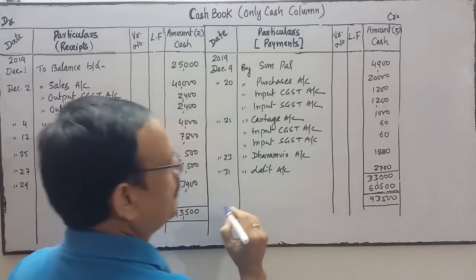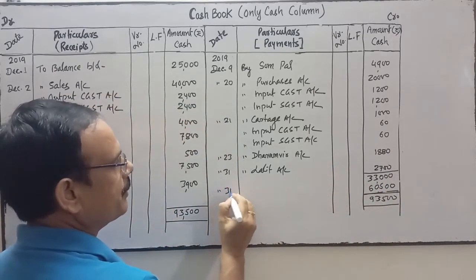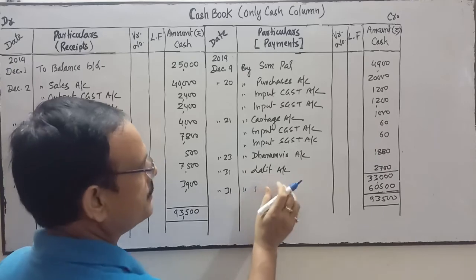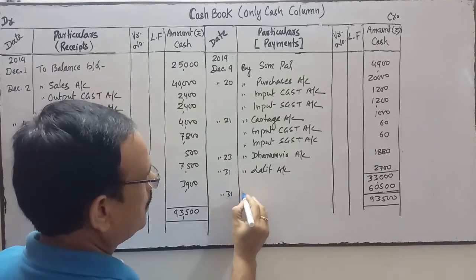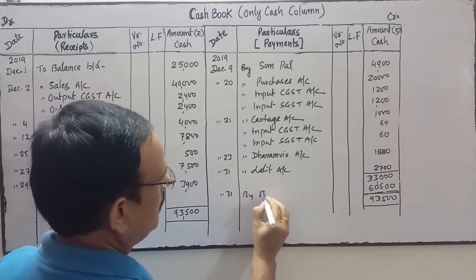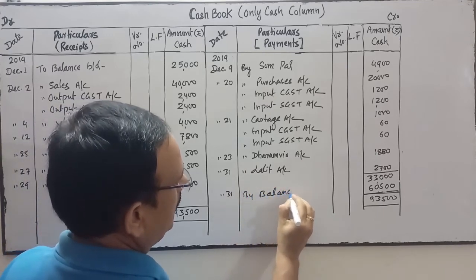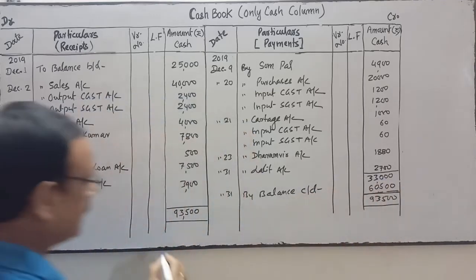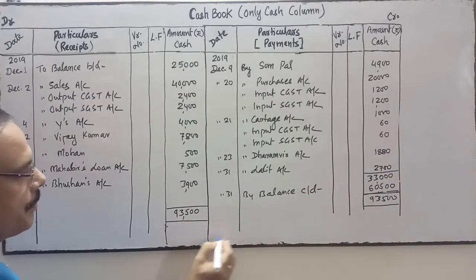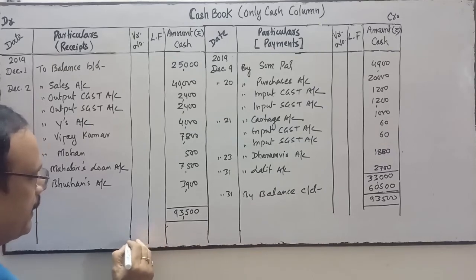This is the difference amount. So this difference amount we will write by balance carried down. This is the difference amount, and this balance will be brought down over here in the debit side.